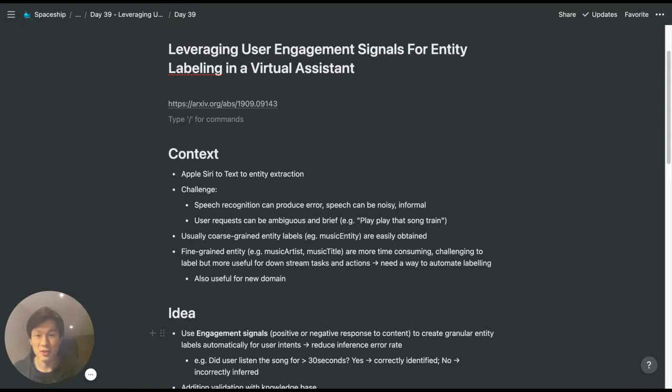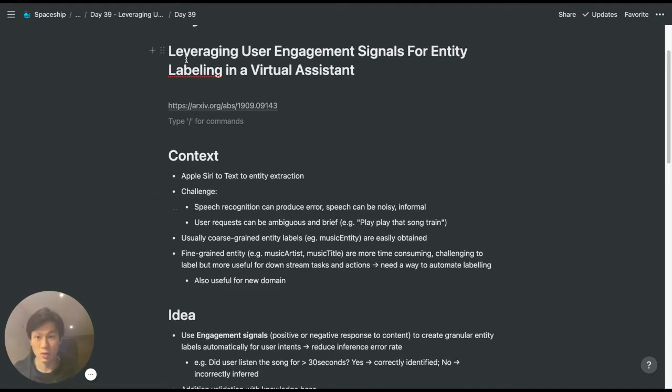Hello, friends. So recently, when I was reading blog posts by Rasa, I came across this paper by Apple called Leveraging User Engagement Signal for Entity Labeling in Virtual Assistant. And I find it quite interesting because it's directly related to a business problem, and it's a problem that Apple was facing and they've written a paper for.